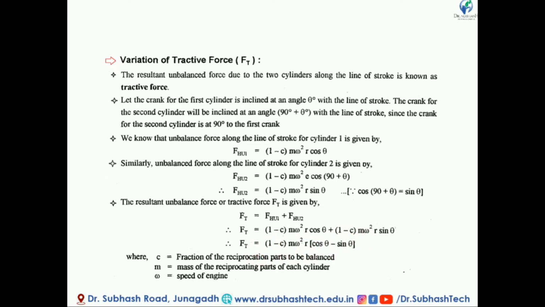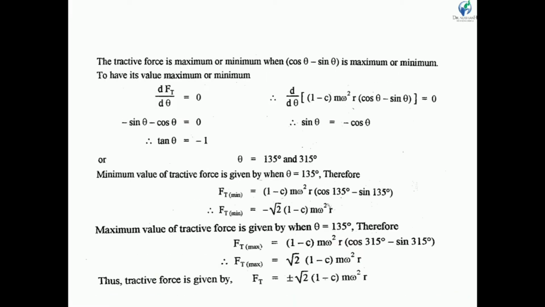So the value of tractive force depends on this bracket. The tractive force is maximum or minimum when the bracket (cos θ minus sin θ) is maximum or minimum. That means when the value of this bracket becomes maximum, the tractive force becomes maximum, and when the value of this bracket becomes minimum, the tractive force becomes minimum.